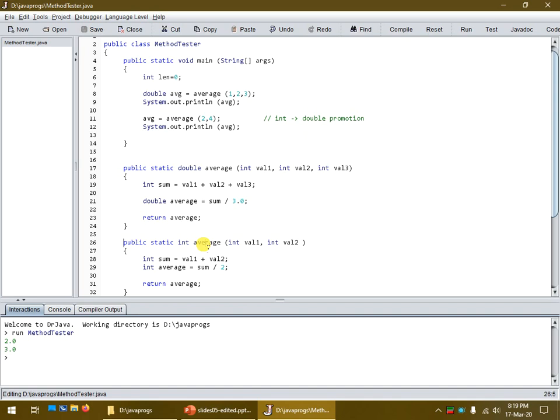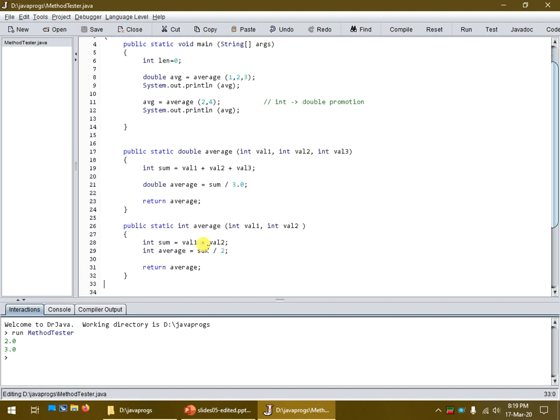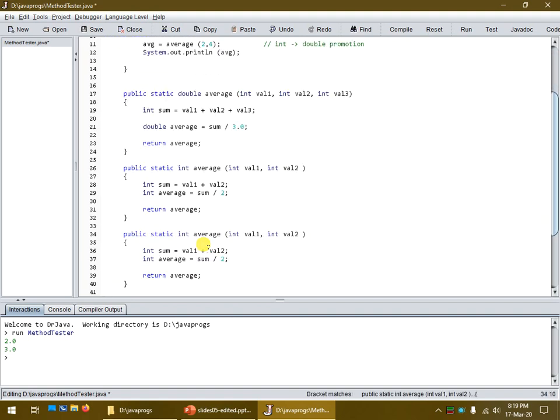So to also prove that the return type doesn't matter, if I copy this method and paste it down here and just change this to a double and to a double and change it back to what it was before. So now we have three methods. We have the first one up here, which has name of the method called average, three integers in the parameter list. We have another one called average, which has two integers. Another one which has also got two integers, except this one returns back a double. If we look up here in the program,